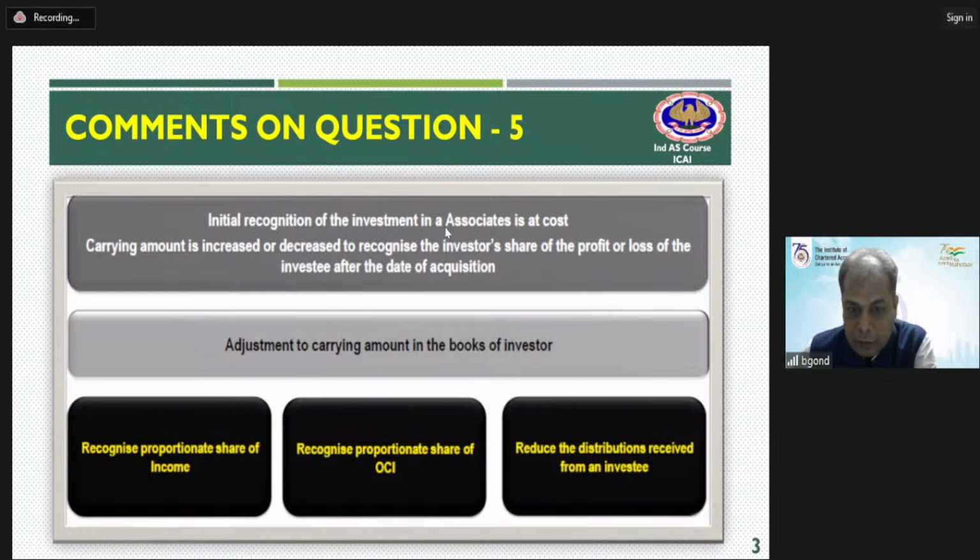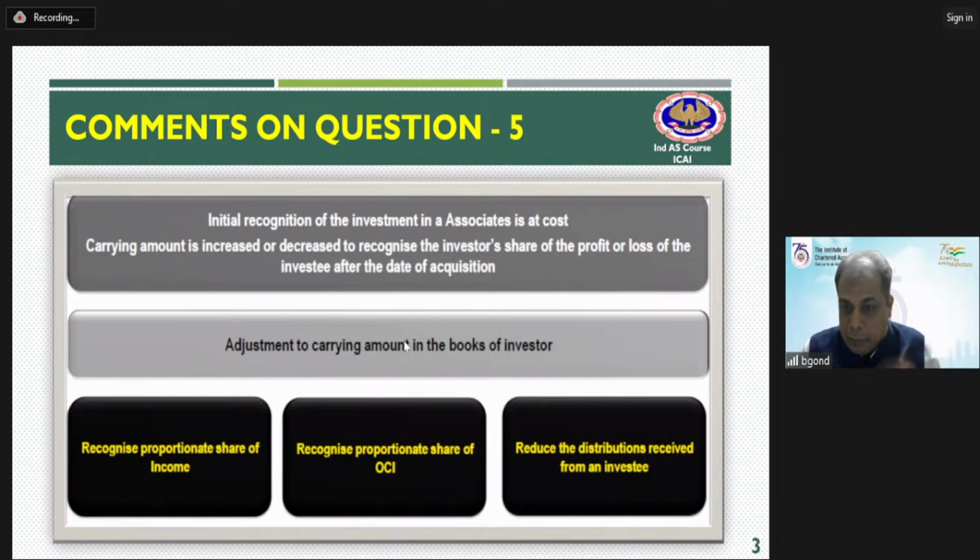Now see, initially the investment in an associate is recognized at its cost. When a holding company is acquiring more than 20% in any organization, that would be accounted at its cost in the separate financial statements. Now, how would the movement happen in the value of investment at the time when they prepare the consolidated financial statements? In SFS, they continue to record it at its cost.